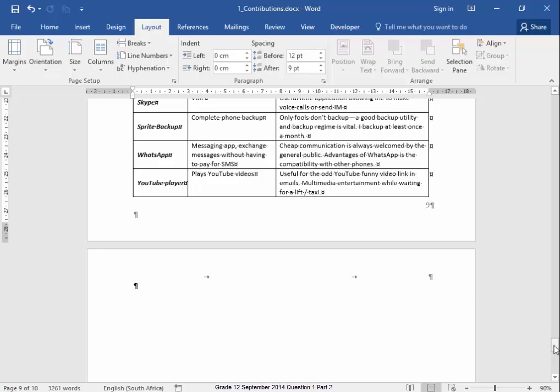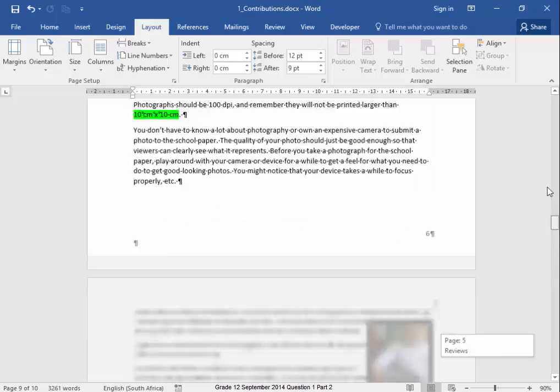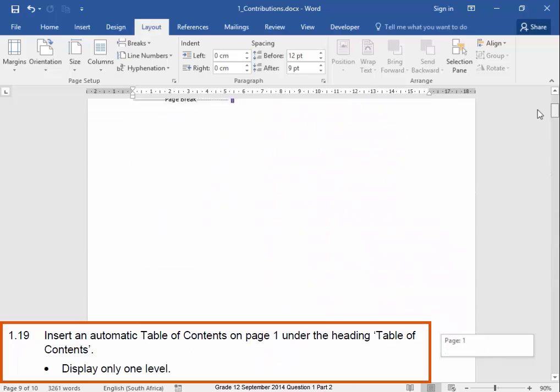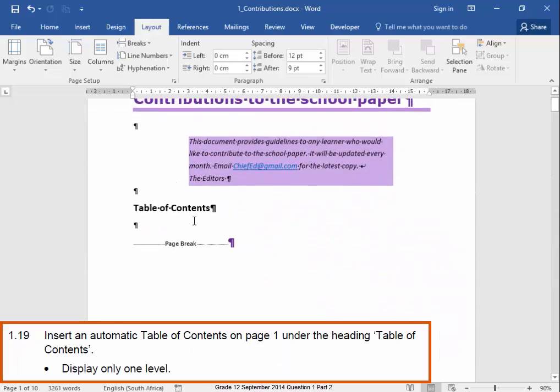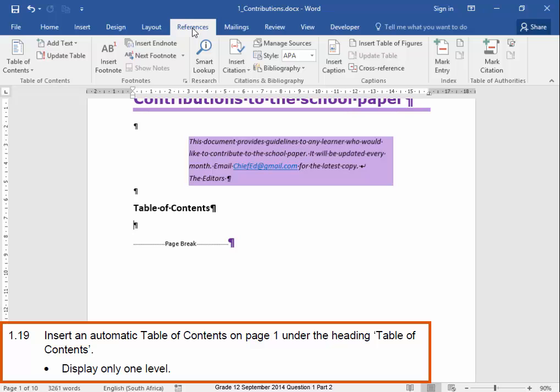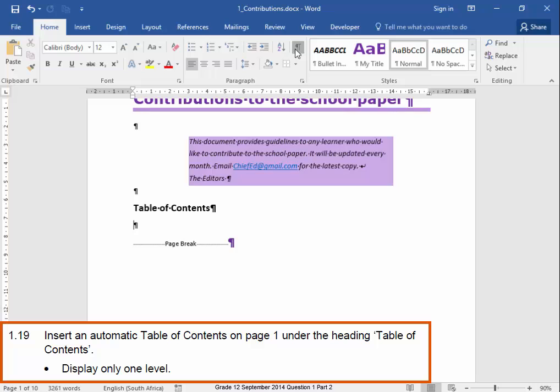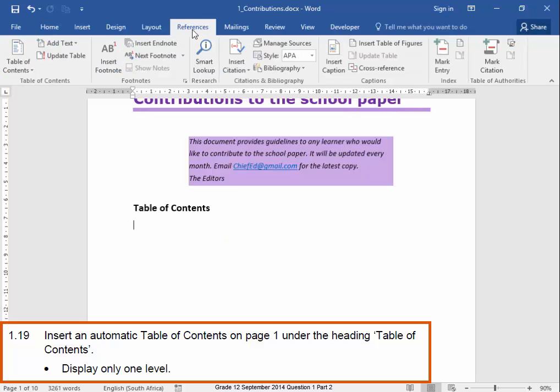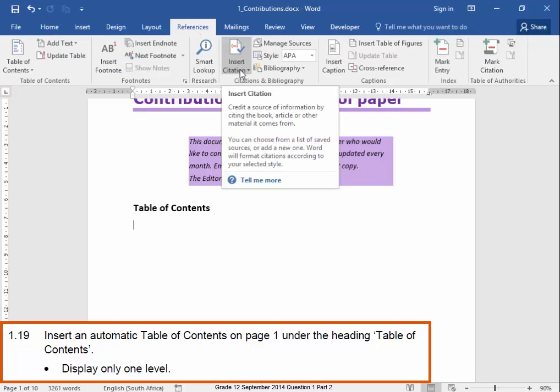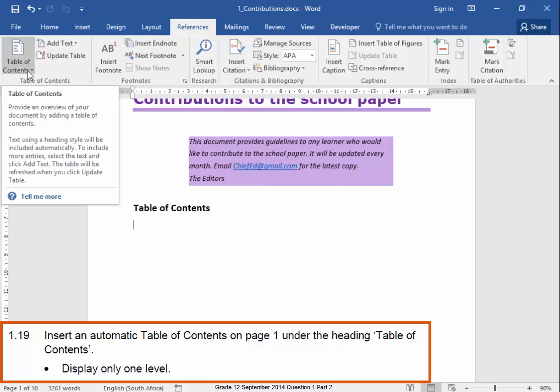Now I'm going to go to the beginning of the document because I need to insert a table of contents, and it needs to go there. To do that, I can go to References. Do I need the show hide? No, it's in the way. References, table of contents.